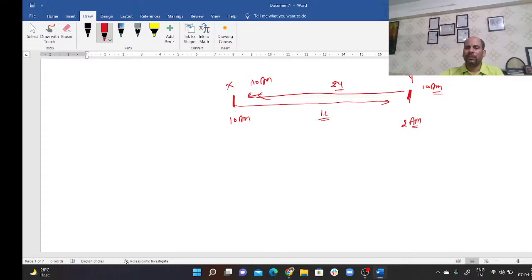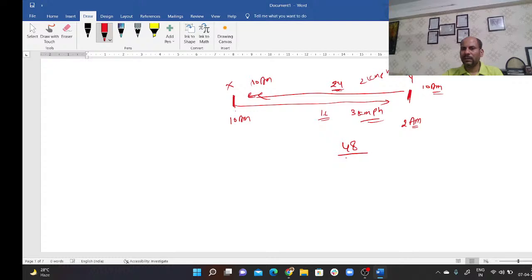So in order to solve this question, let's take the distance as 48 kilometers. It was taking 24 hours. Distance is 48 kilometers, it means its speed is 2 kmph, and the speed of this train is 3 kmph.